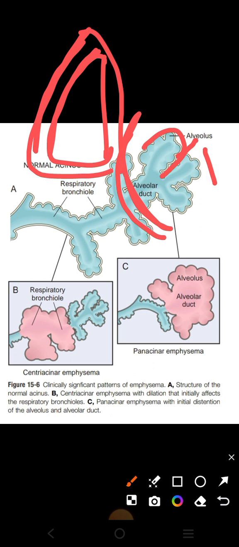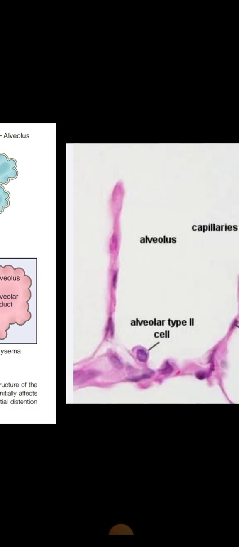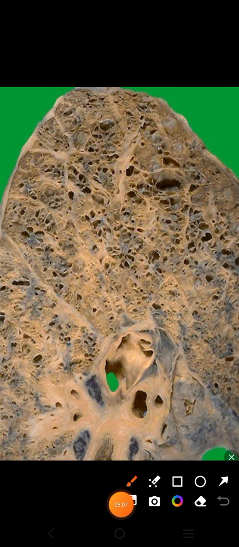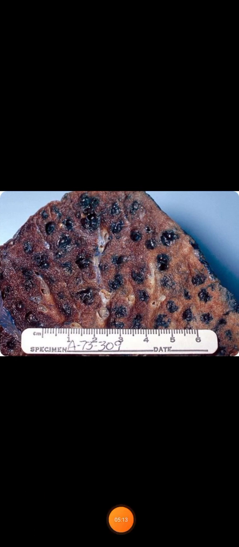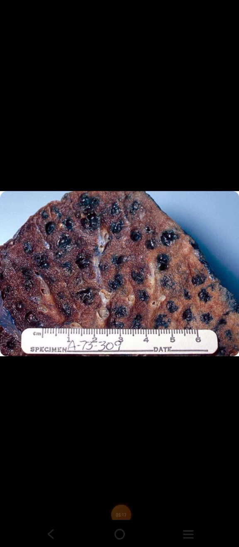After that, look at its morphology. In the case of its gross morphology, as its definition indicates, it has enlarged air spaces. You can clearly see the enlargement of the air spaces present here. This is another diagram of gross morphology where you can see that there is enlargement of the air spaces.